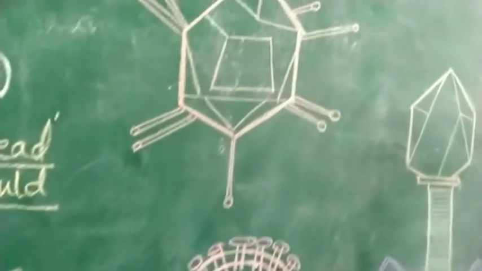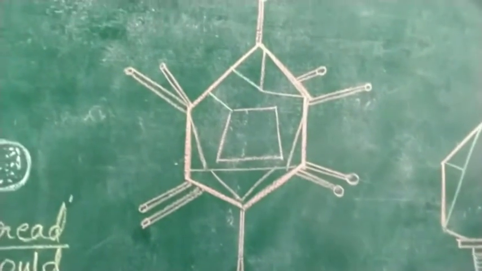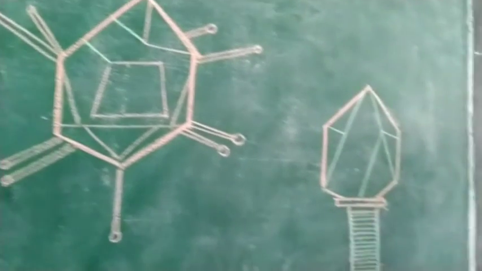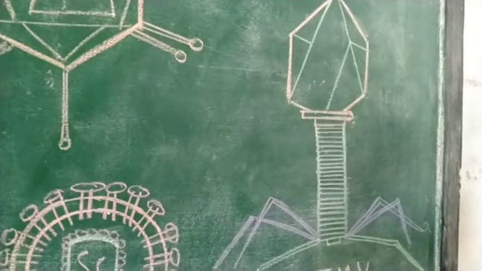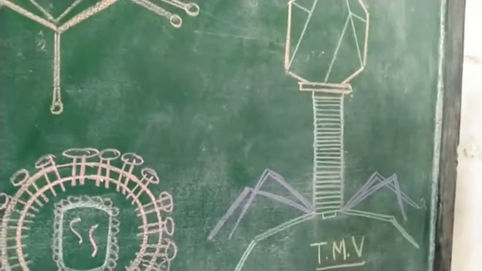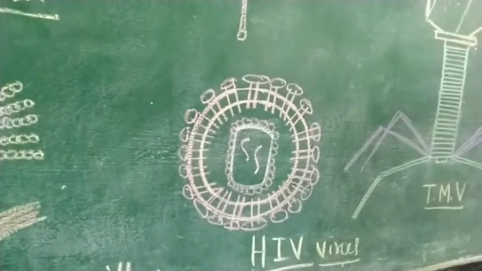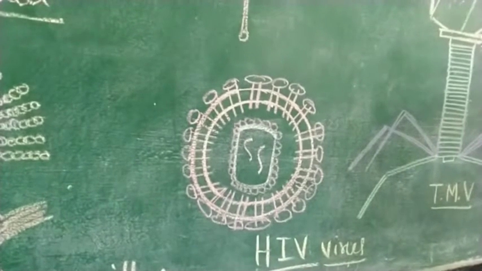Coming to the fifth type of microbes, so that is viruses. You are seeing a tetrahedron shaped virus. Here there is a virus which is named like tobacco mosaic virus. Here is a virus which is called human immunodeficiency virus.